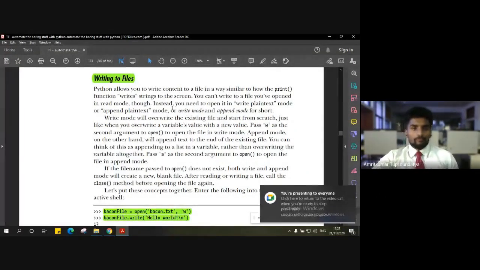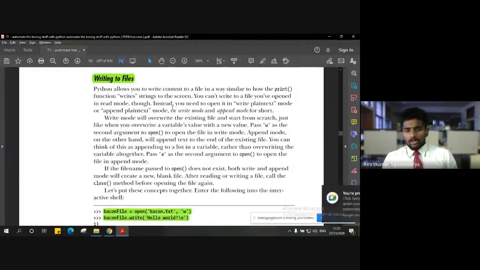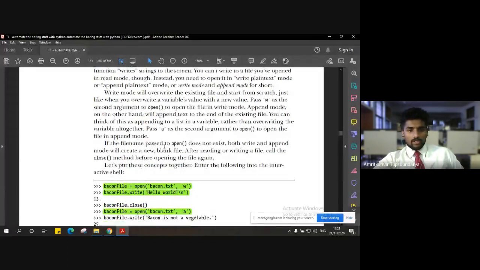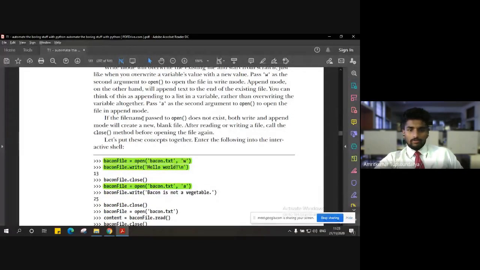Right. So let's say we are going to open a file and also write some content inside it. For that, let's say I have another file called bacon file, which is again opened using the open method, and I'm going to use the file called bacon.txt for storing the content inside it.